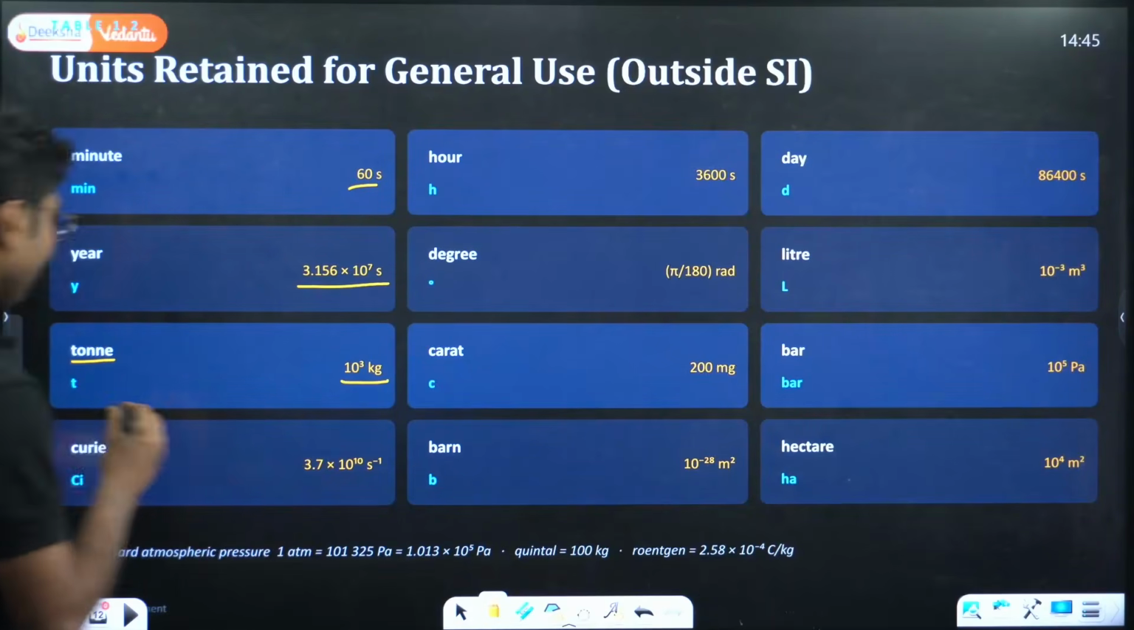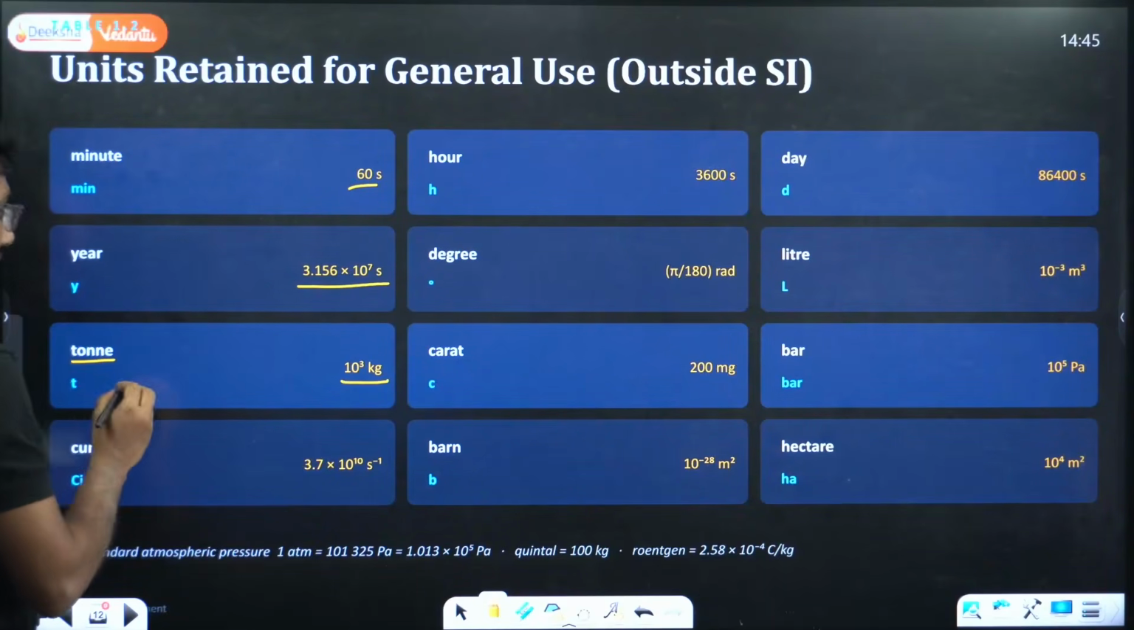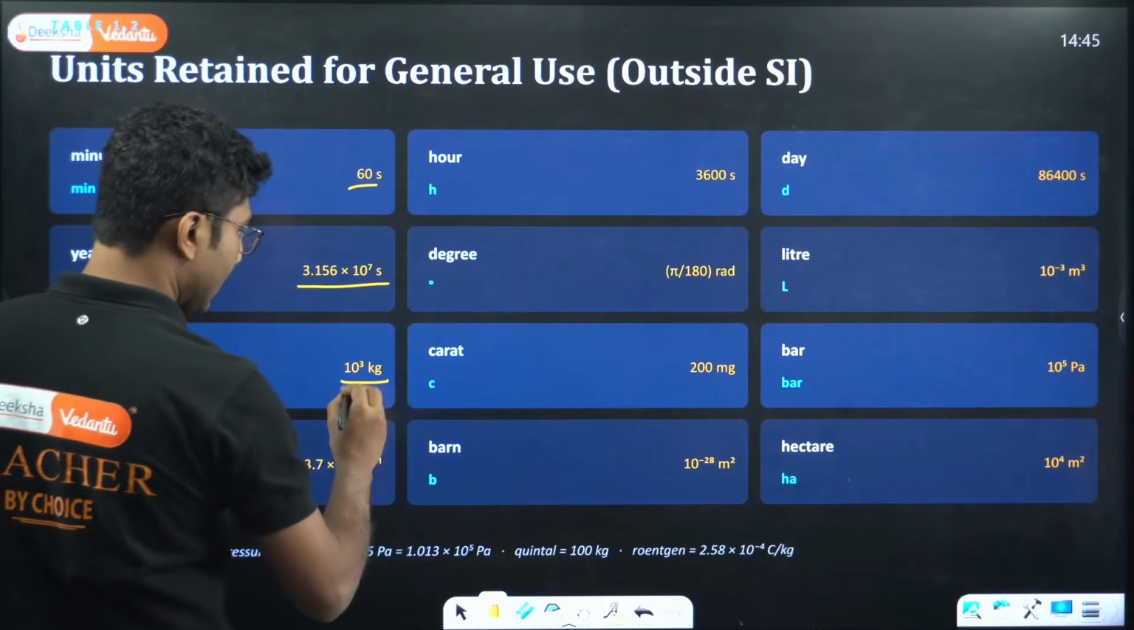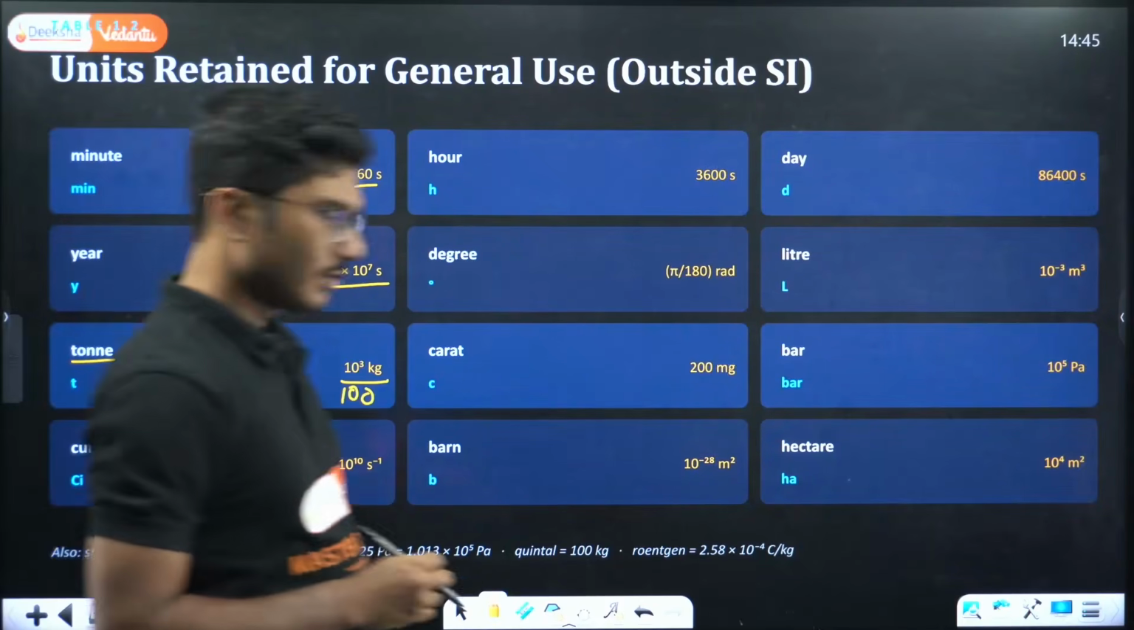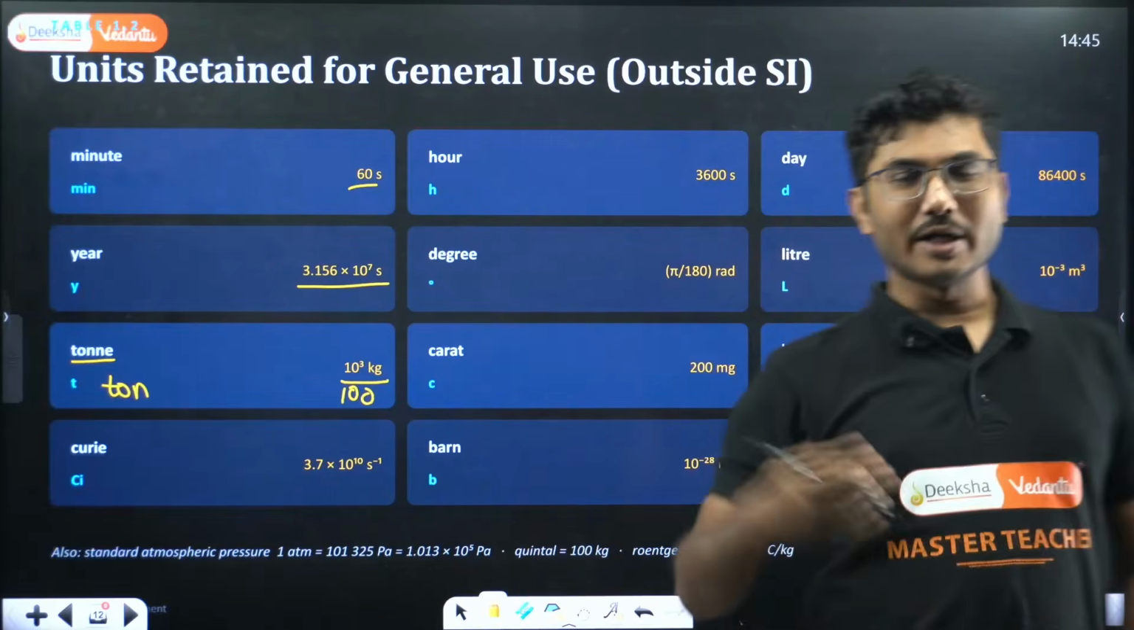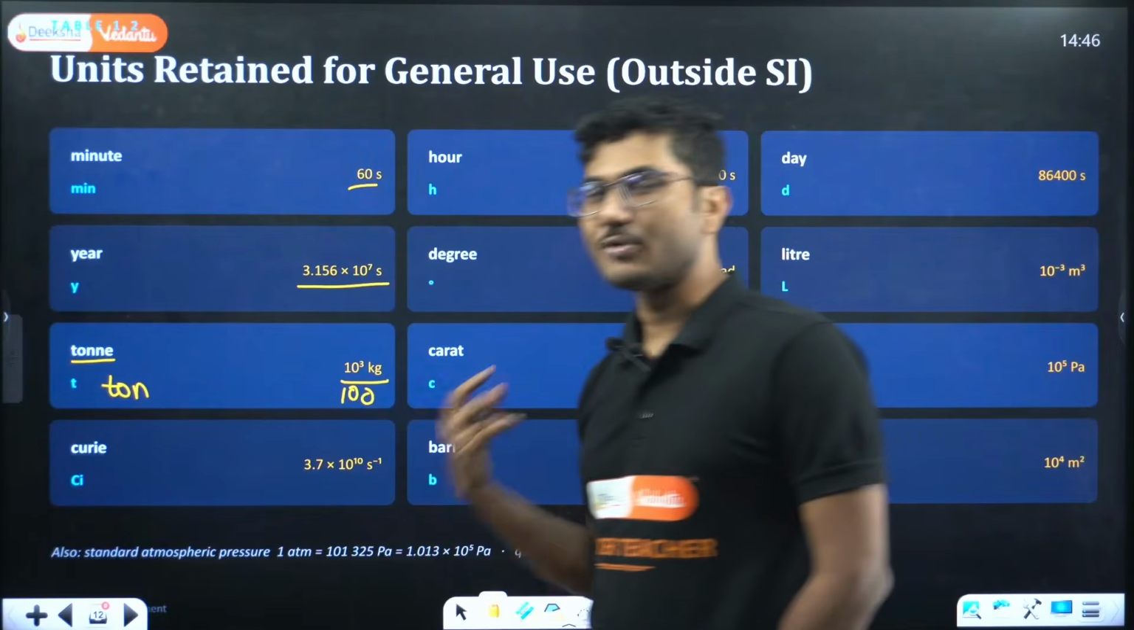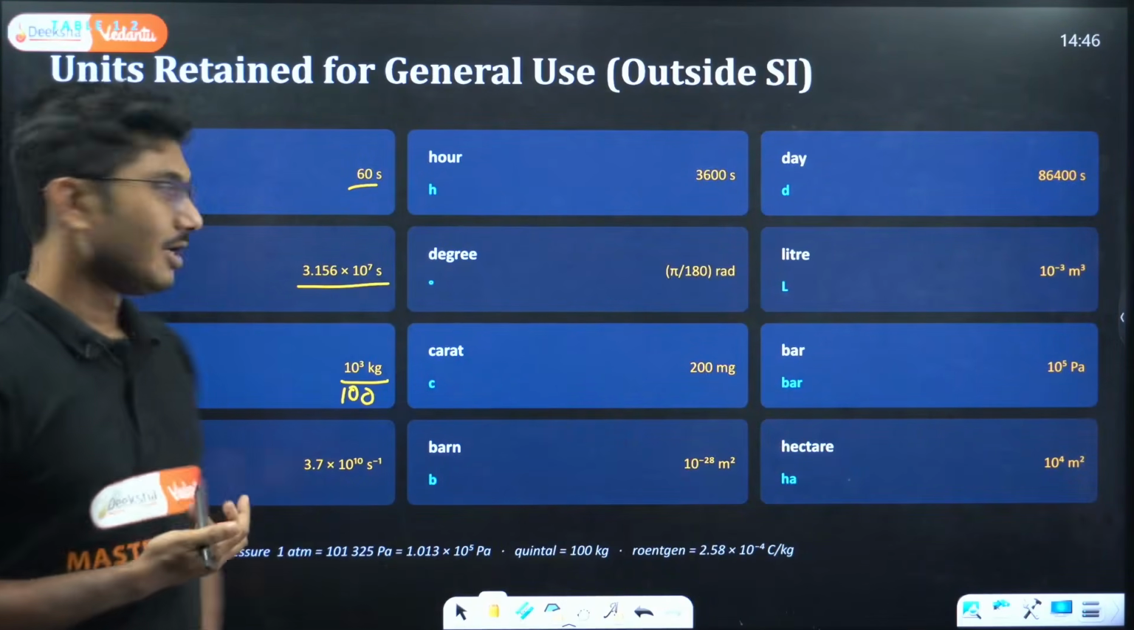There is another unit which is called ton, spelled TON, that is 100. He has scored a ton. In cricket, one ton means 100.